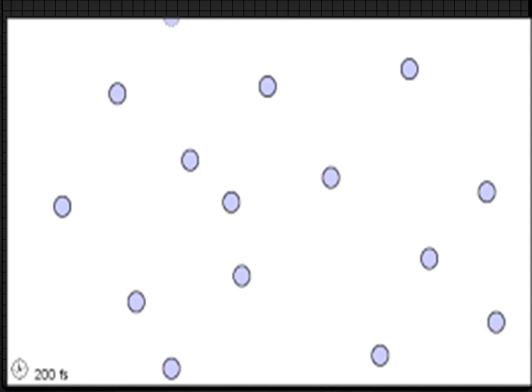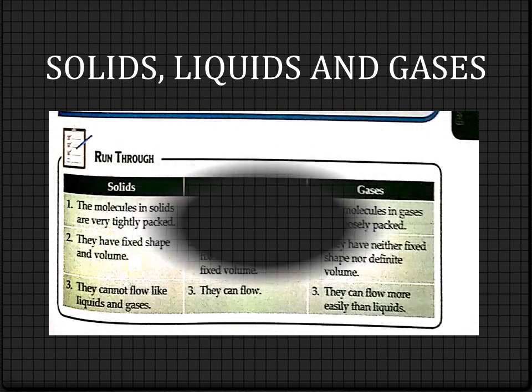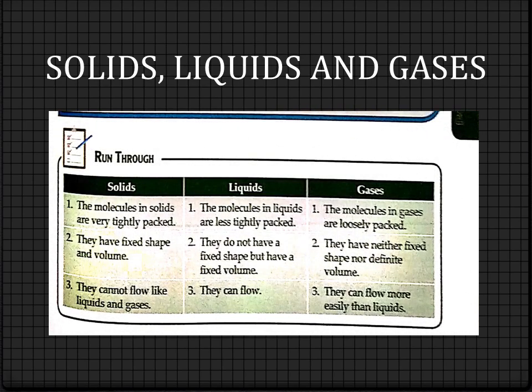Now, can you see at the bottom part of page number 131, one table is given. This table is very much important. You will have to learn this table. These are the three features which are explained in case of solids, liquids and gases. The first feature is the molecules in solids are very tightly packed. The molecules in liquids are less tightly packed, and the molecules in gases are loosely packed.